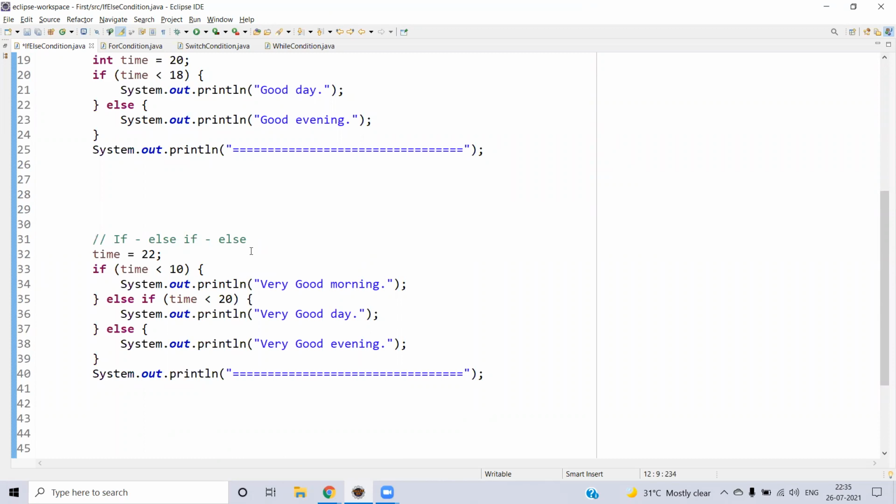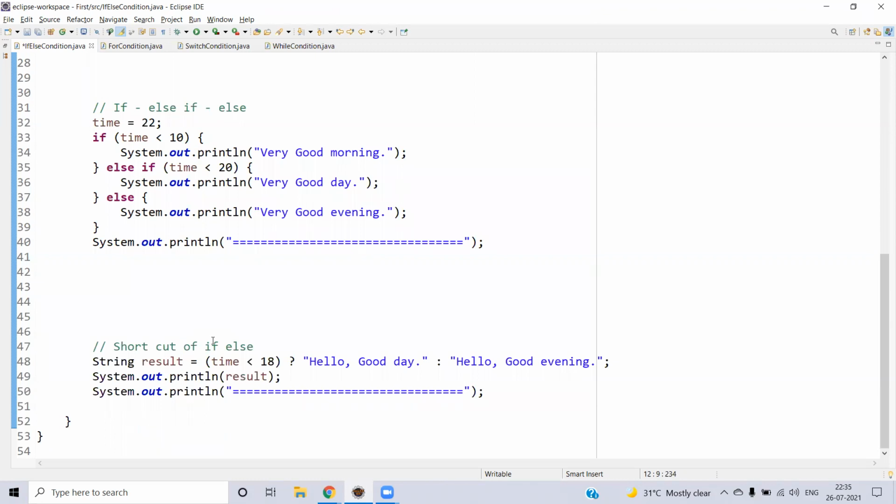Let's say the first part, the if block, became false, so you come to the second part. But here, rather than going with the default else block, we are checking one more condition. So that time you will add else if instead of else. Here you will have the condition again, you will check it, and at the end you will have the else block. In this situation, you can have any number of else if, but at the end you will have the else.